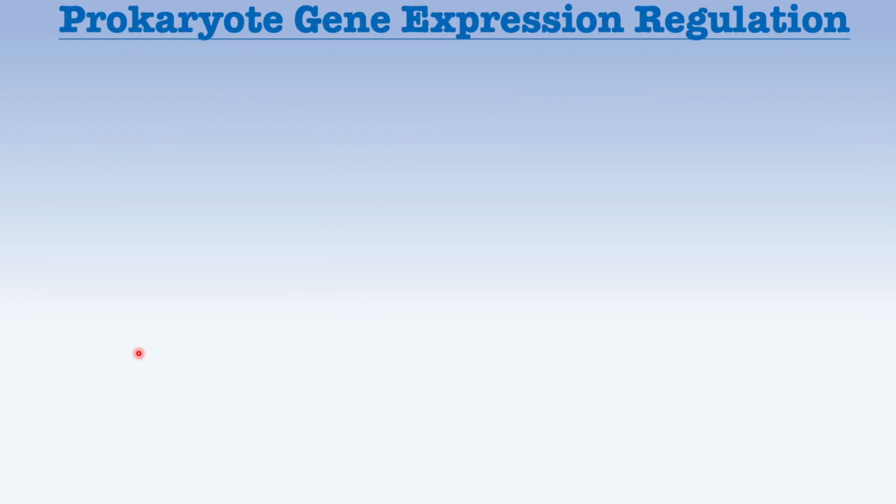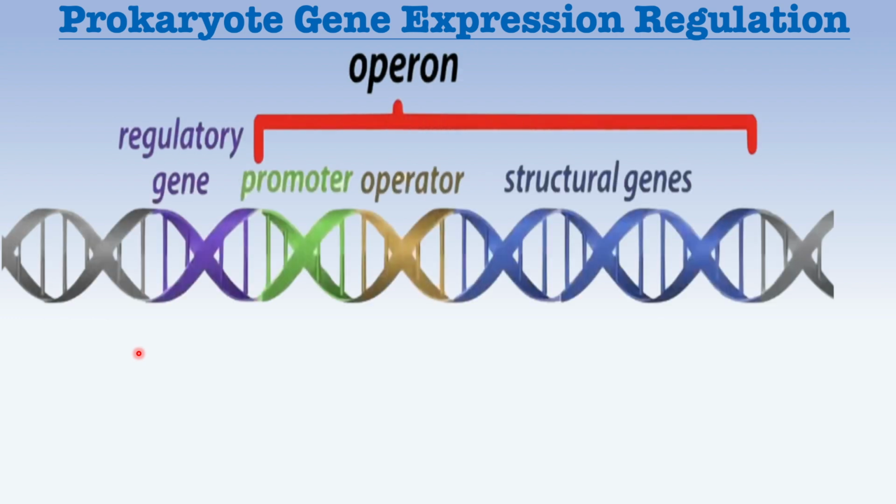Let's talk about prokaryote gene expression regulation. So we need to explain what an operon is, which is a DNA unit in bacteria like E. coli that controls the expression of multiple related genes together, which includes first, the promoter, where RNA polymerase binds to start transcription. Second, the operator.